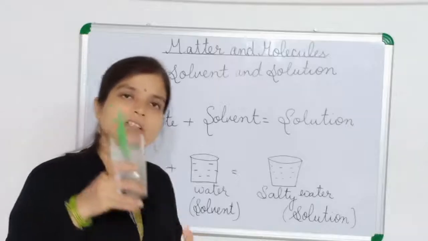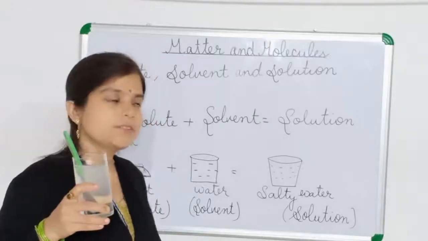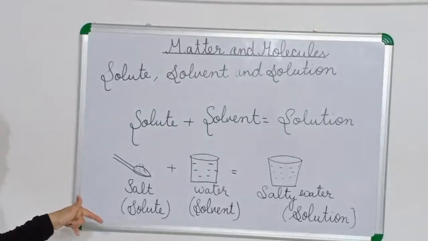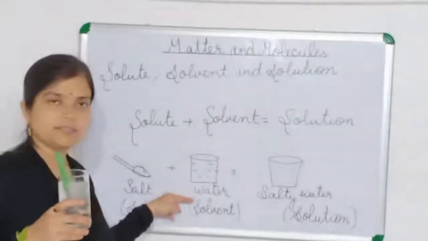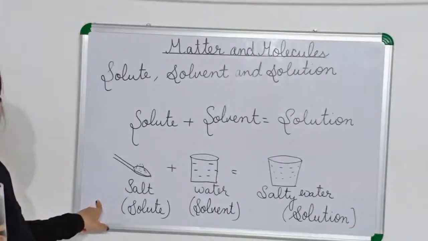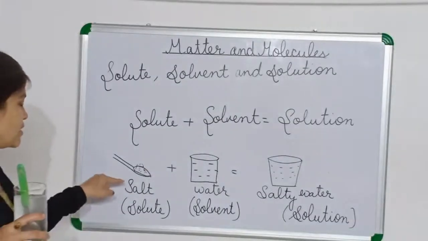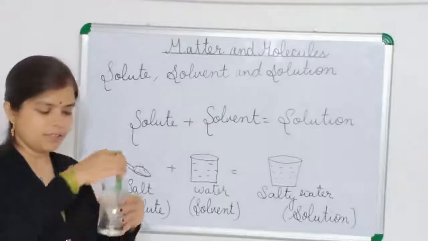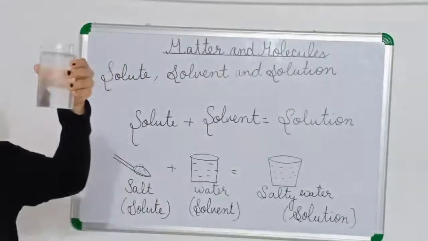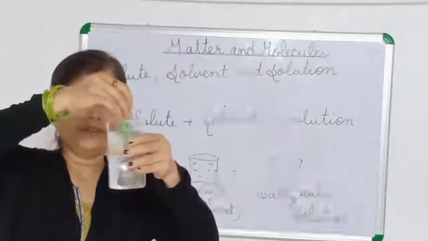That is salty water. So the salt we have mixed into the water is known as solute, okay? You can see all the salt has disappeared now. All is mixed here.